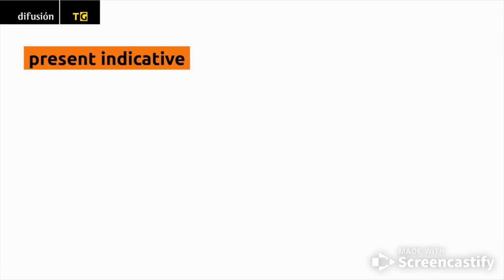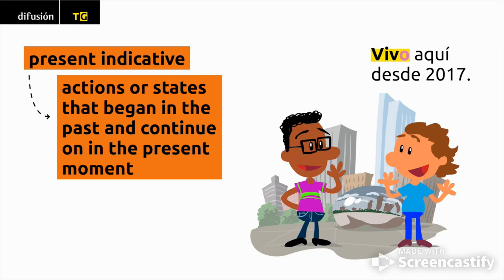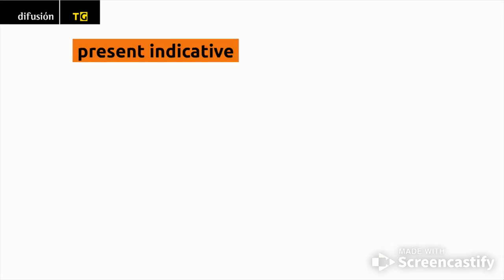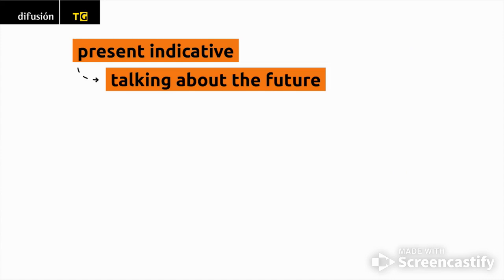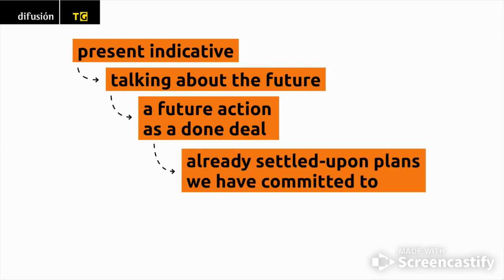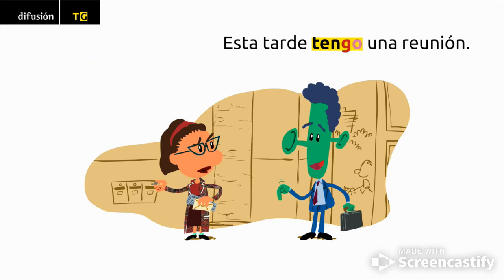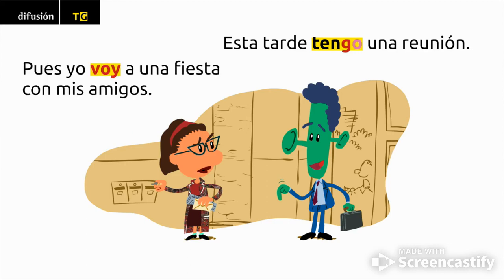The present indicative is used to talk about actions or states that began in the past and continue on in the present moment. Vivo aquí desde 2017. In Spanish, the present indicative also works for talking about the future. It permits us to present a future action as a done deal, such as when we talk about already settled upon plans we have committed to, or events that we are absolutely sure will happen. Esta tarde tengo una reunión, pues yo voy a una fiesta con mis amigos.